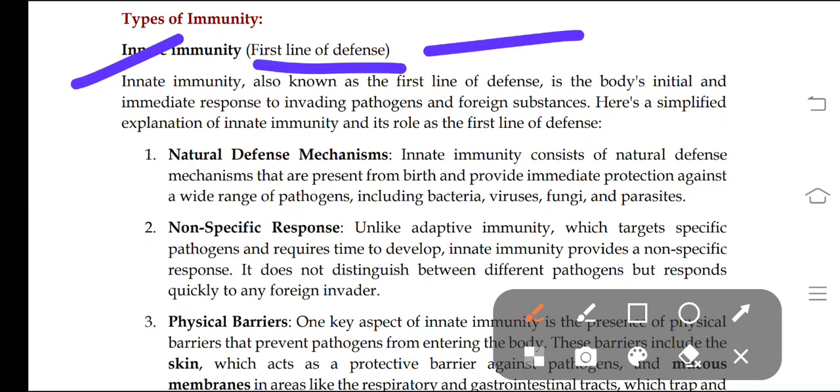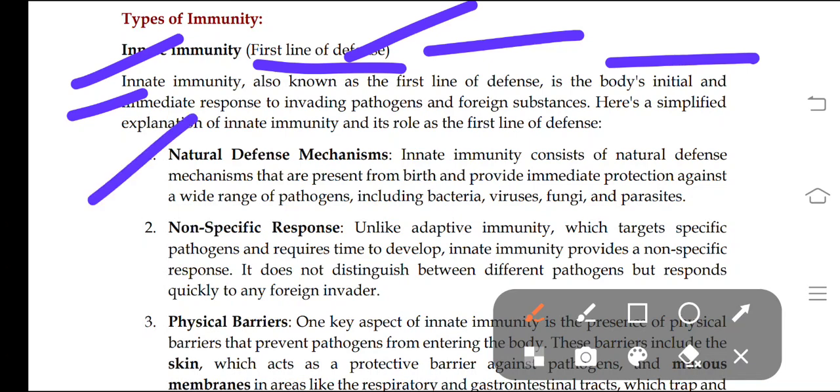See, and also, why it is called the first line of defense mechanism: as I said, it is the body's initial and immediate response to the pathogens or the foreign substances, so it is called the first line of defense mechanism. And here are some of the innate immunity roles.